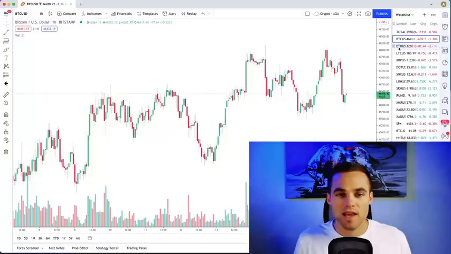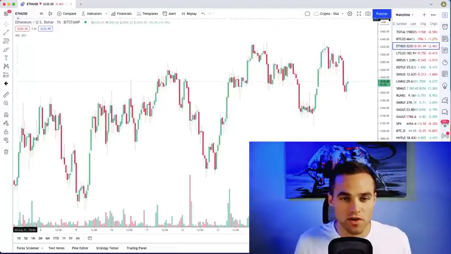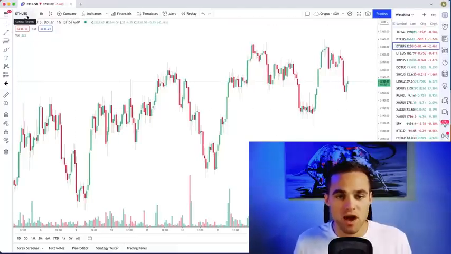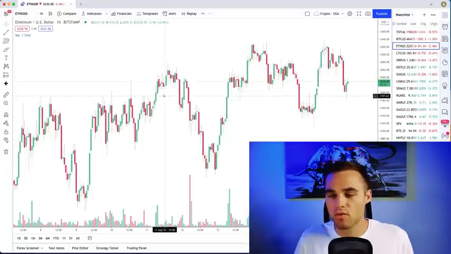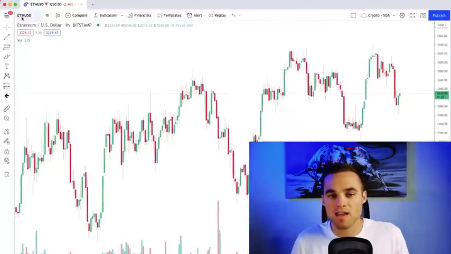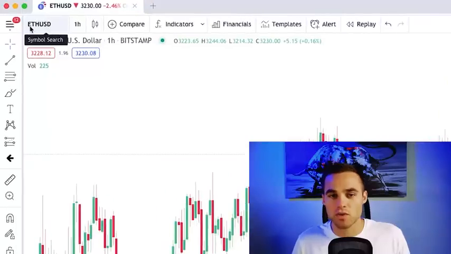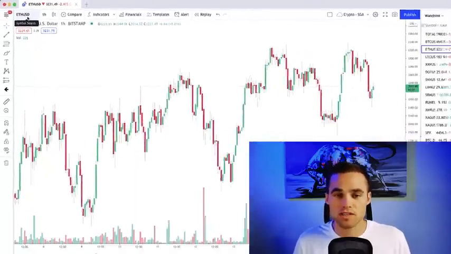You'll notice that it's always traded in pairs. Here's Ethereum US dollar. So Ethereum in this case is the base, and the US dollar is the quote currency. But you're trading a pair. You have to trade one asset for another asset. In this scenario, if price is going up, then we would want to buy Ethereum US dollars. So we're buying Ethereum because we think that Ethereum is going to go up in price relative to the US dollar.